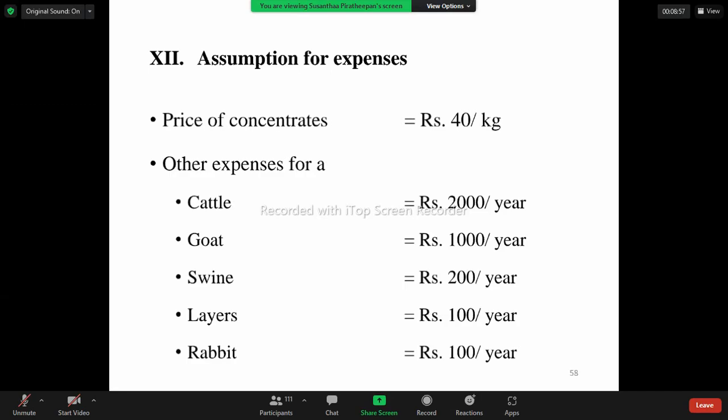Okay. Earlier, we calculated the amount of concentrates. Normally, we are using the concentrates for what? Can anyone answer for ruminants or monogastric animals? Which animal?